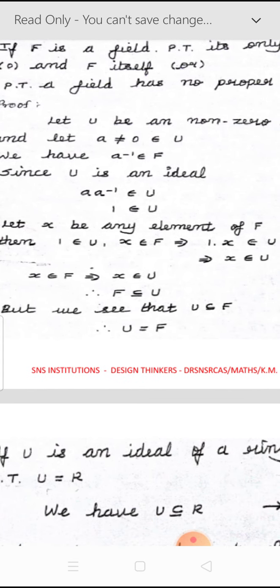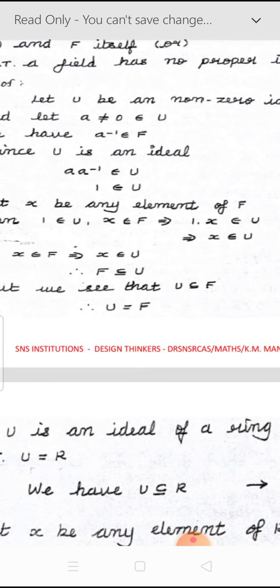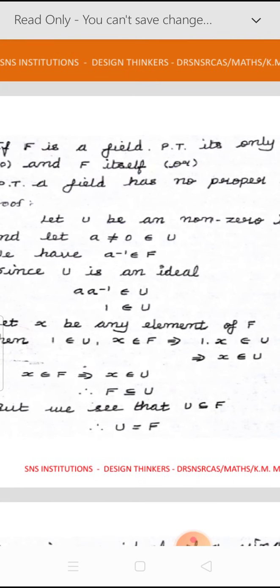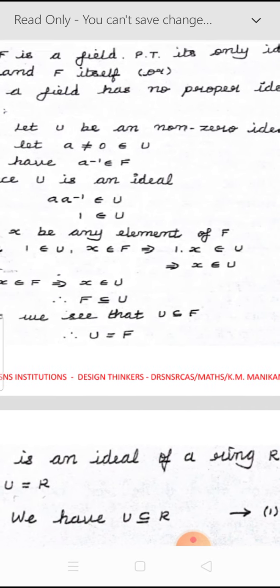So if we take an element x belonging to F, that element x belongs to U. Therefore every element of F is in U, so F is a subset of U. And already U is a subset of F, because F is a field and U is an ideal of F. Now we have shown that F is a subset of U and U is a subset of F. Therefore U equals F. That is what we had to prove: it has only the ideals U equal to 0 and U equal to F.